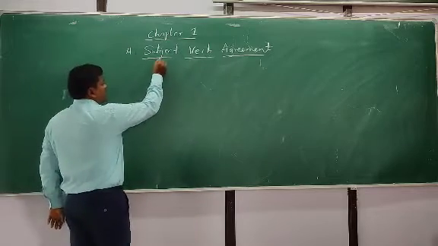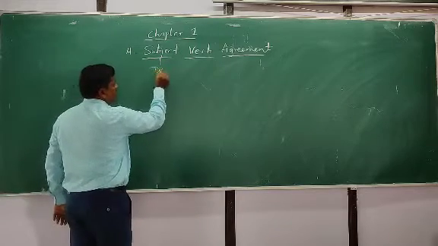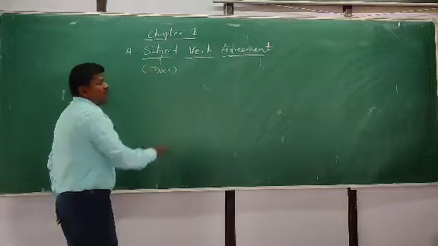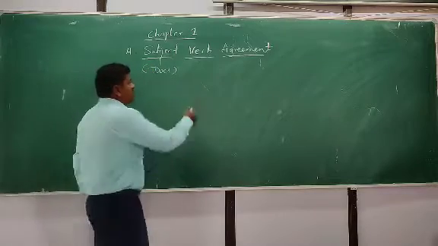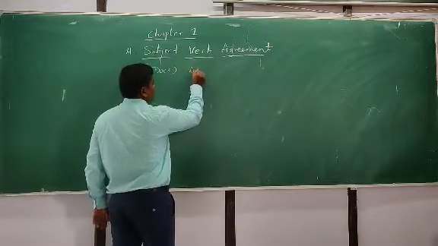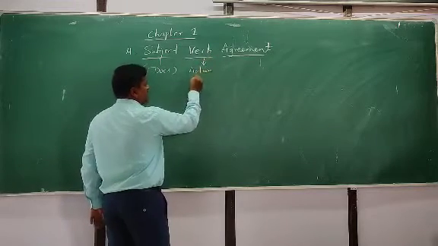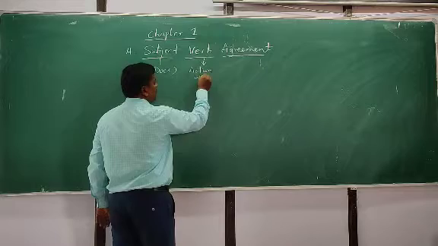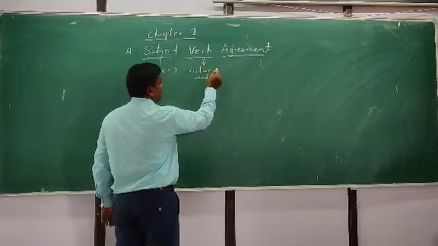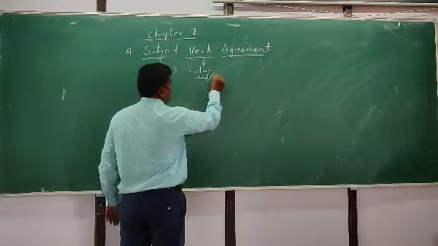So what is subject? Subject is nothing but the doer of the action, and the verb is the action word. Verb means the action word or work.